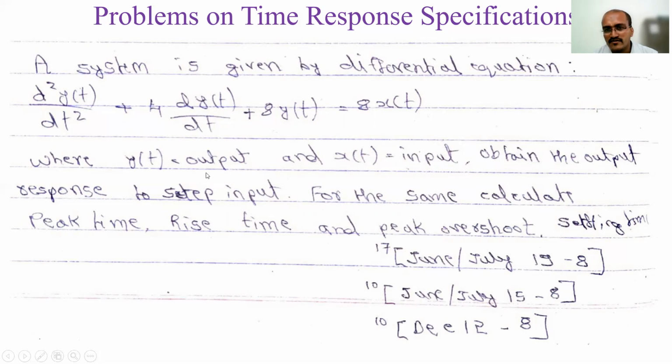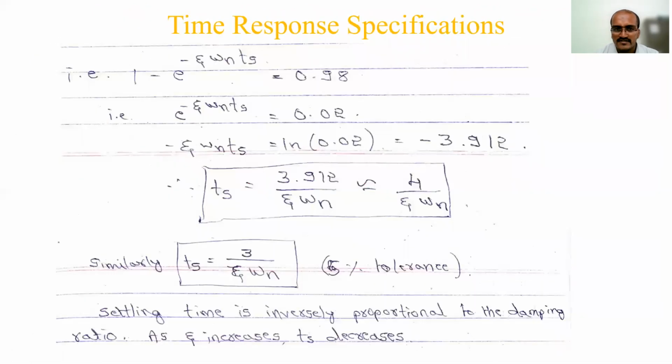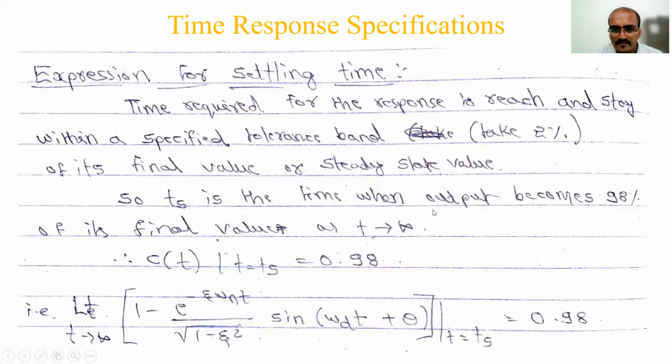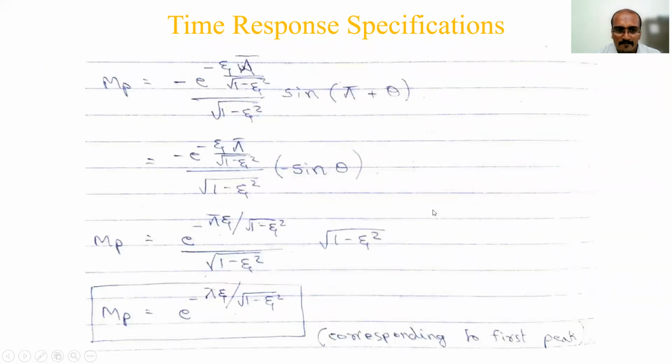Then next, for the same system you have to calculate the peak time, rise time, peak overshoot and settling time. We have just done these, because their values depend on zeta and omega n itself. So this is the question asked. See here, for settling time they have asked, zeta and omega n are required. Where will you get them? From there only, right?